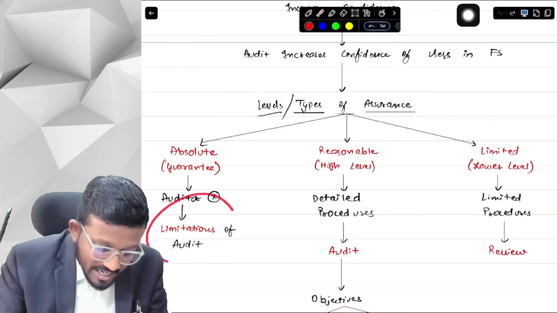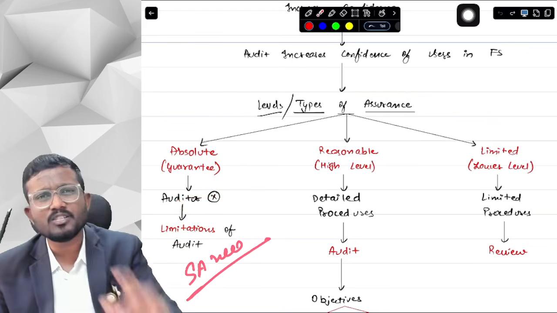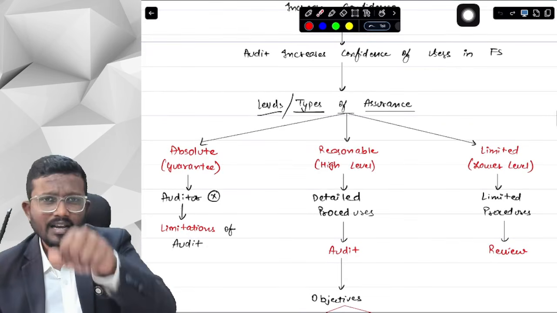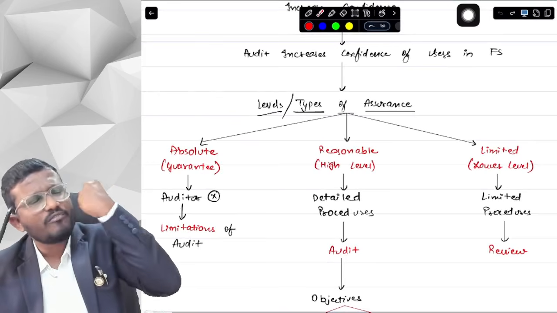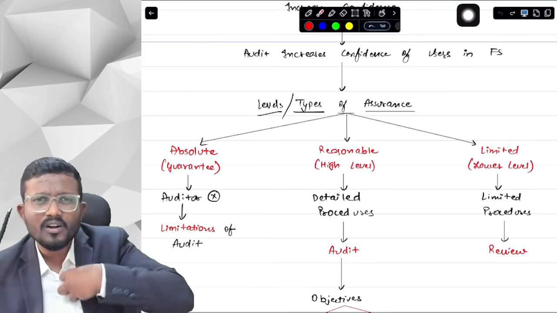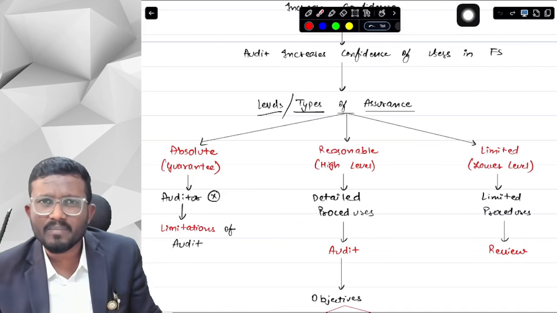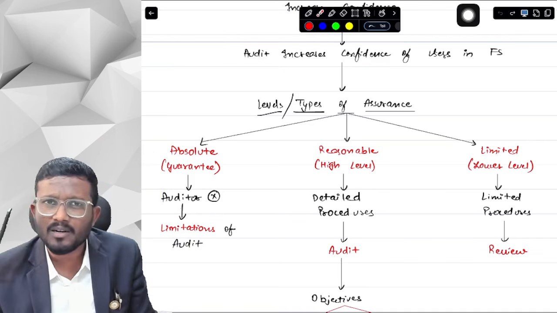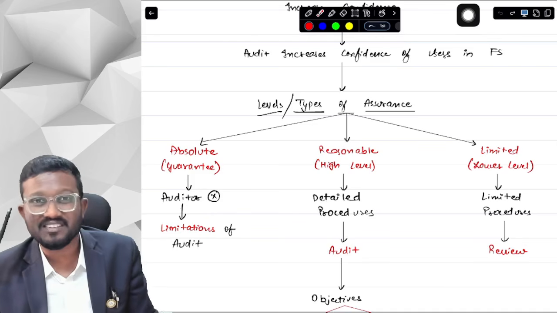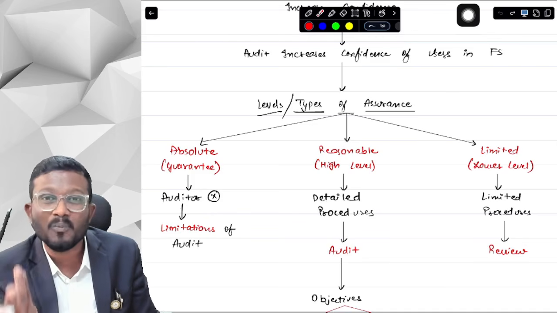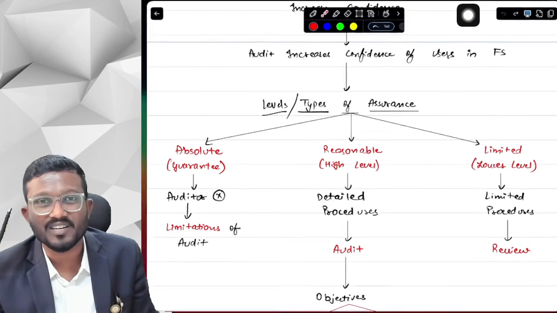Now, what are these limitations of audit? Obviously, we will be discussing in SA 200 what the limitations are. But just to give you an example, if I'm auditing Reliance, which has lakhs of crores of transactions, do you think as an auditor I will be able to check all the transactions? Each and every transaction? Each and every supporting? No sir. If I have to check each and every supporting, it will take me years, and I don't have years. I have just 1 to 2 months to give an assurance on the whole financial statements of that big corporation.